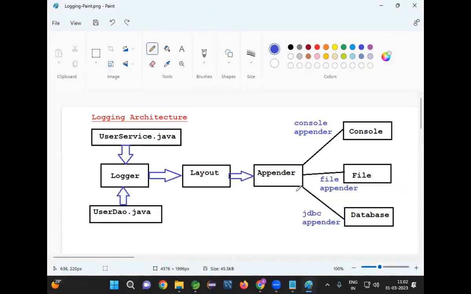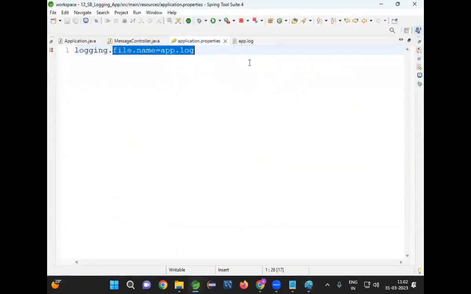What is that logging process? Now assume that I'm giving the logging file name. So many messages are generating. My level is info only. Now assume that my application is being accessed by millions of users. Then what will happen? So many requests are coming to our application. All the messages will be stored in the log file.